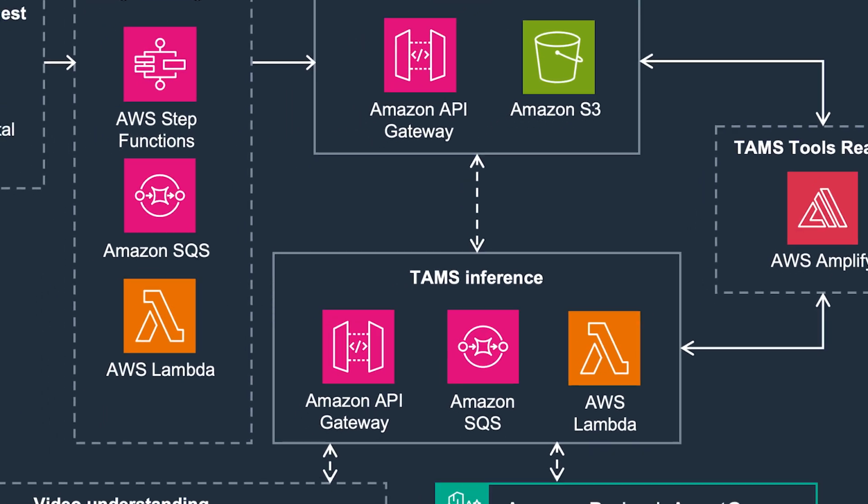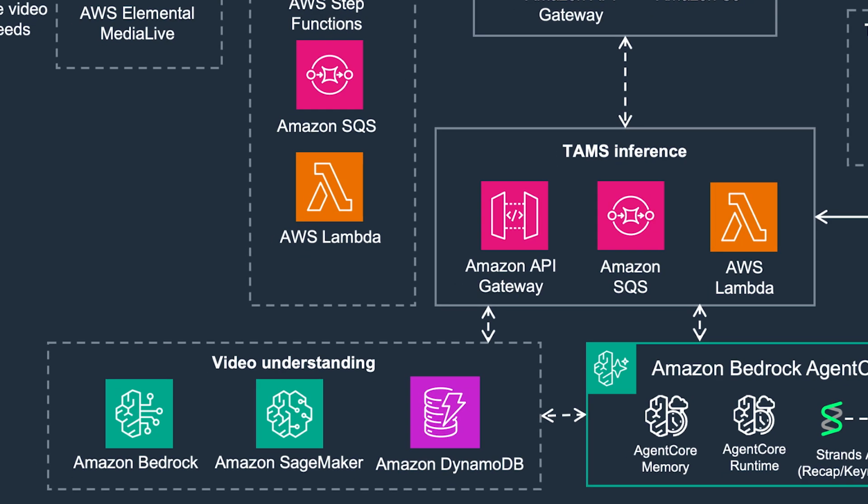Each segment then flows into our video understanding layer, where models hosted on Amazon Bedrock and Amazon SageMaker perform visual, audio, and fused multimodal analysis. We are not just looking at frames. We are understanding speech, visual context, on-screen graphics, crowd reactions, and fusing all of that into a rich representation. These understandings are stored in DynamoDB, building a progressively enriched knowledge base that grows with every passing second of the live event.